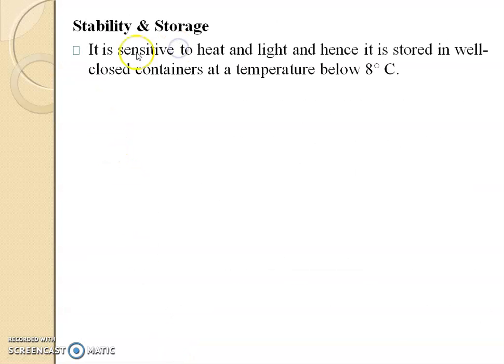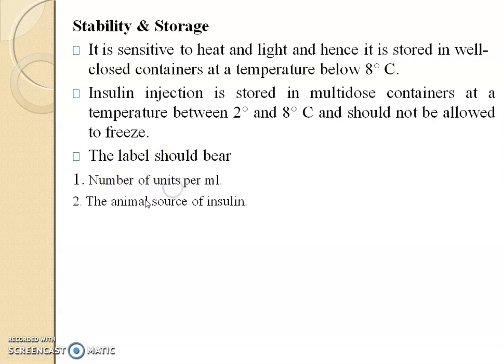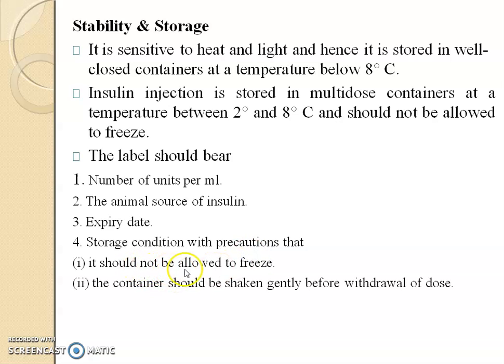Stability and storage: it is sensitive to heat and light, and hence it is stored in a well-closed container at a temperature below 8 degrees Celsius. Insulin injection is stored in a multi-dose container at a temperature between 2 to 8 degrees Celsius and should not be allowed to freeze. The label should bear the number of units per ml, the animal source of insulin, expiry date, and storage condition with the precaution that it should not be allowed to freeze. The container should be shaken gently before withdrawal of dose.